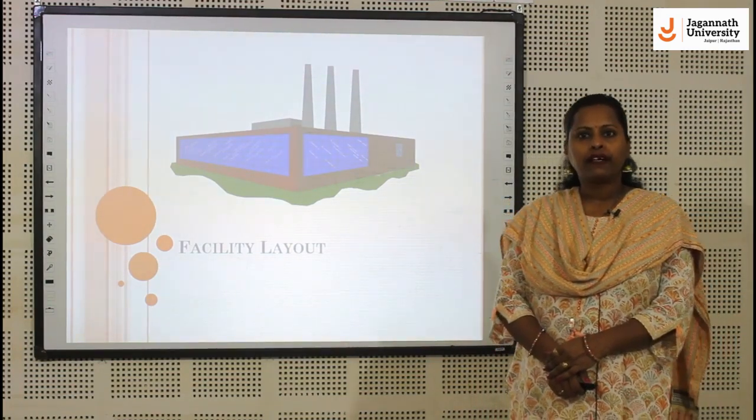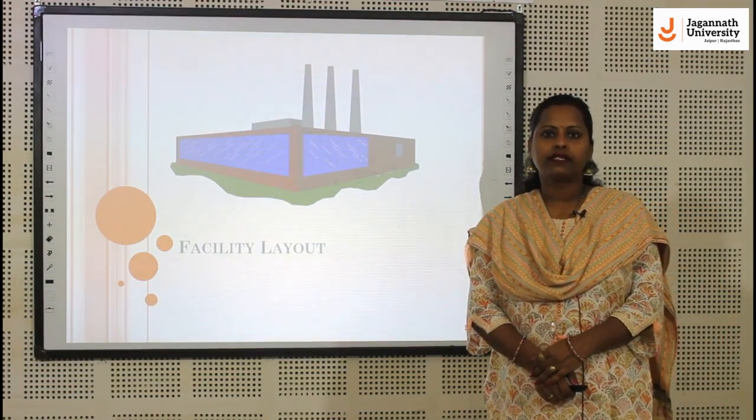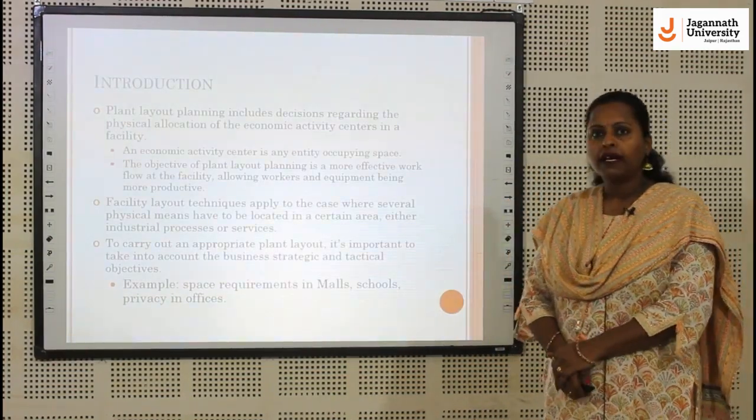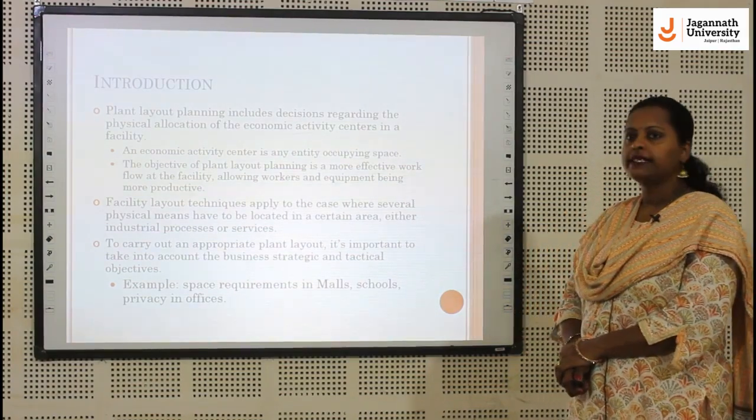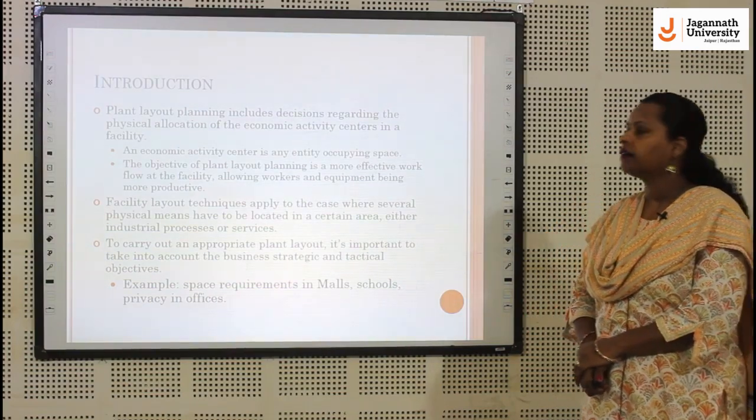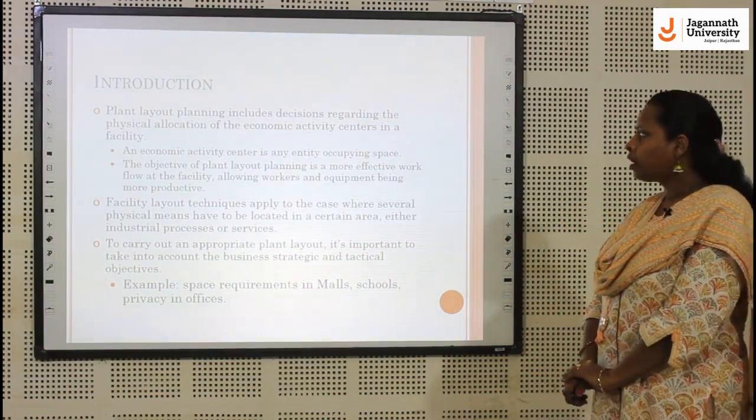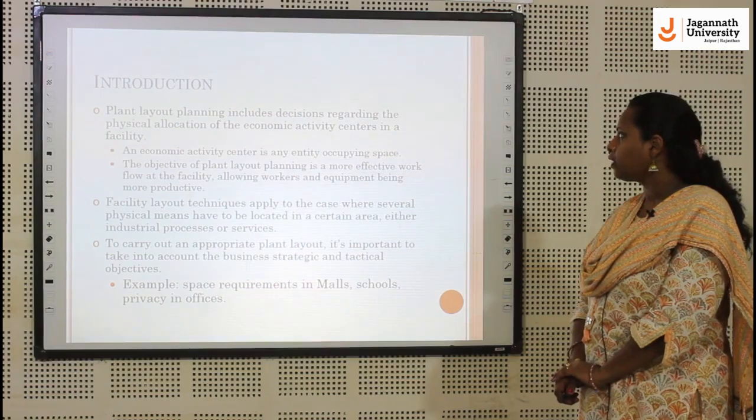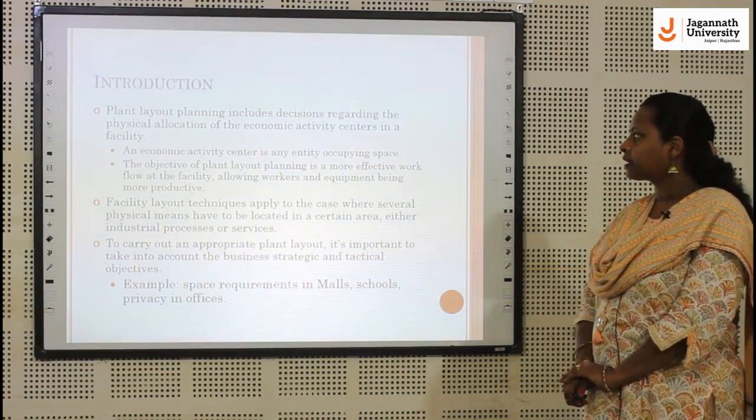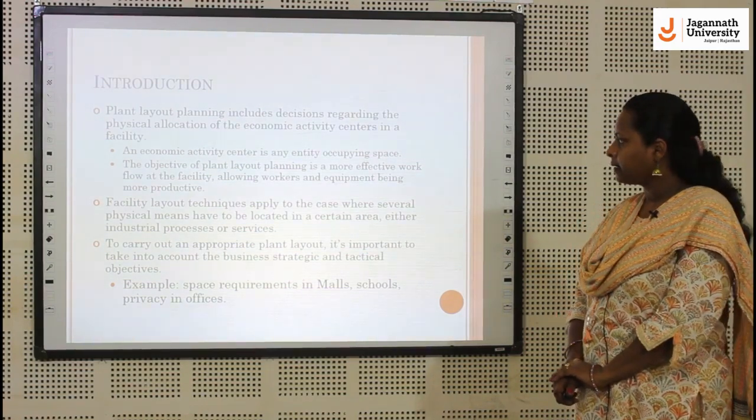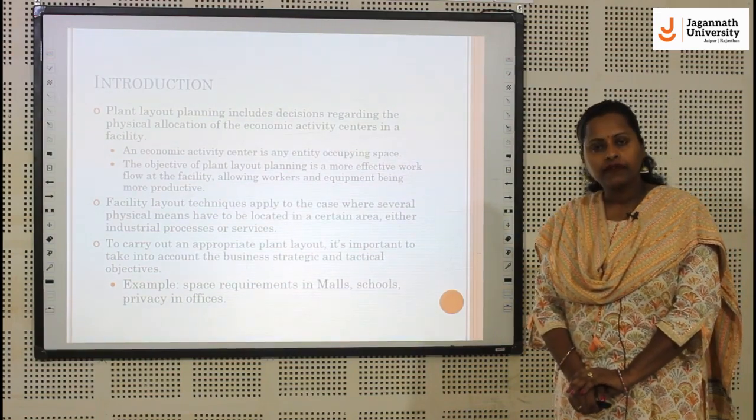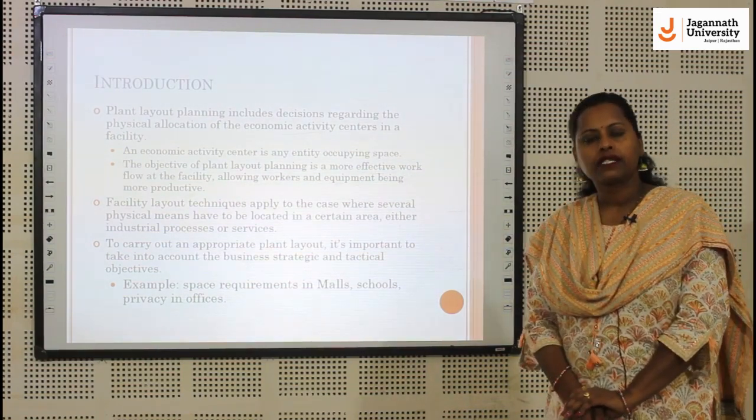Basically, the meaning of plant layout is arrangement of machineries, men and machines. So plant layout planning includes decisions regarding the physical allocation of the economic activity centers in a facility. An economic activity center is any entity occupying space. The objective of plant layout planning is a more effective workflow at the facility, allowing workers and equipments being more productive.